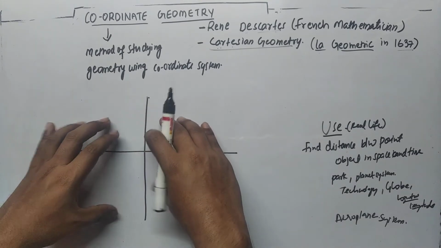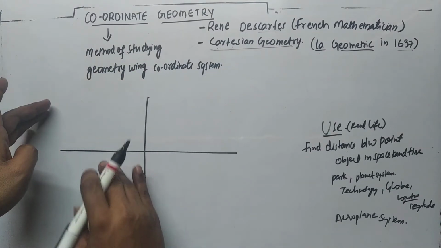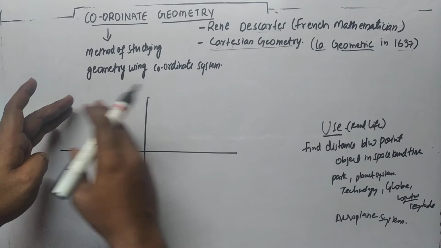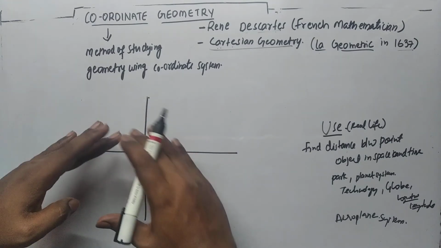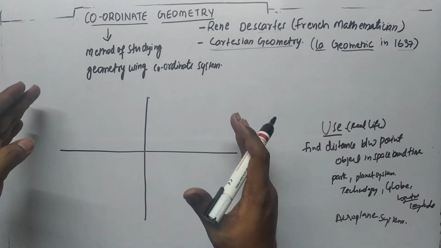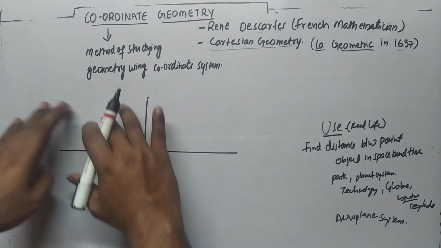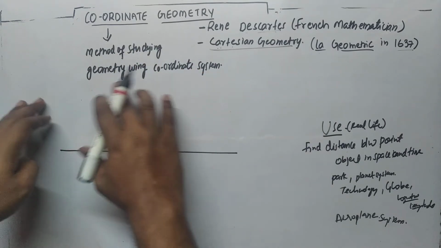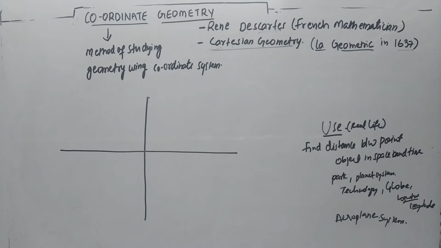This is the geometry part and the coordinate system. What is the geometry part? You can say some distance, some square, some figures that we are going to draw. These figures and the coordinate system are mixed together, the method of studying geometry using a coordinate system. So they named it coordinate geometry. There was a story behind it.